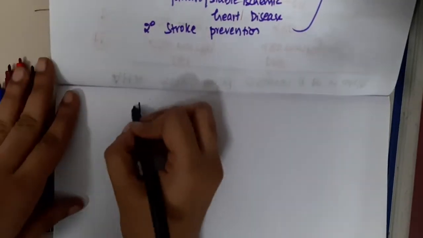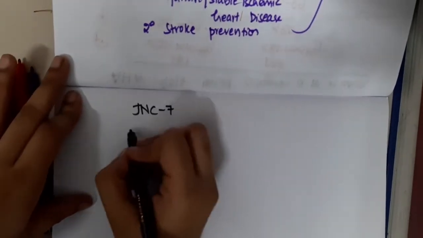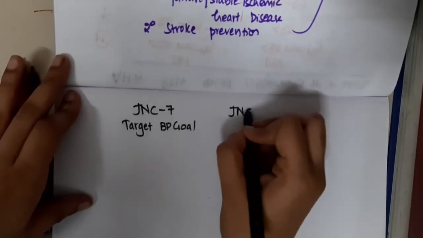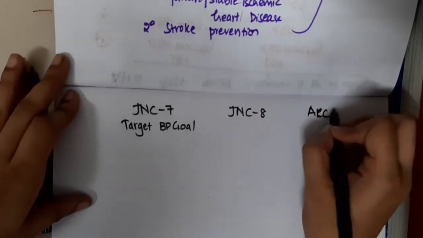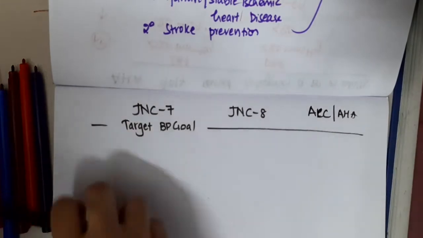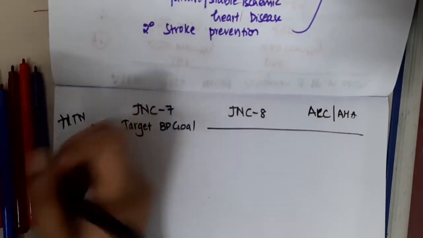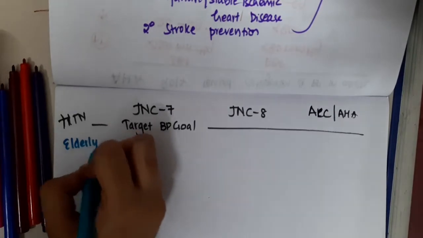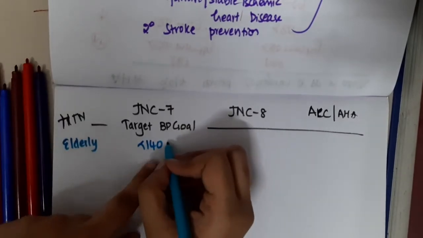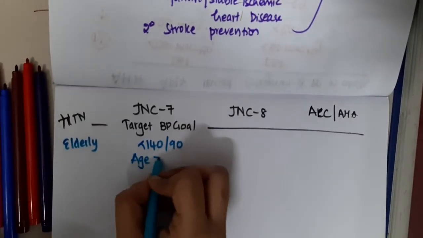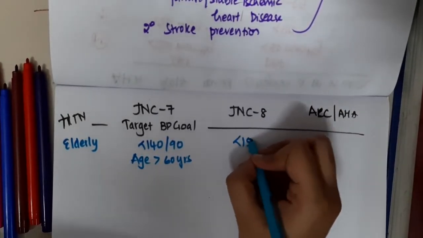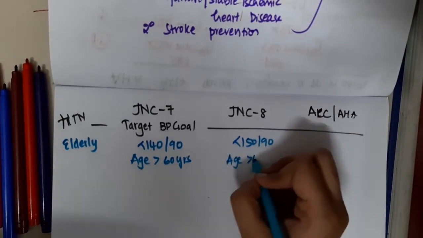We have JNC criteria of 7, target BP goal. Recently there is JNC 8 criteria and ACC/AHA criteria. For all these we are learning about target goal only. Hypertensive patients with the following. So if you see elderly, JNC 7 takes the target BP goal to be 140/90 in patients aged more than 60 years. According to JNC 8, it should be less than 150/90 for age more than 60 years.